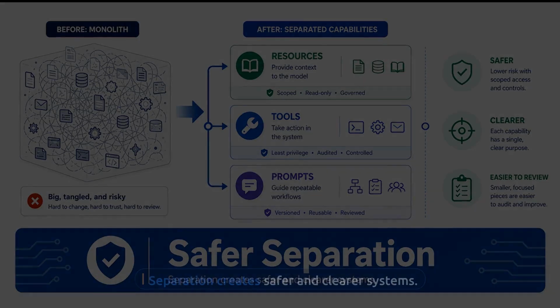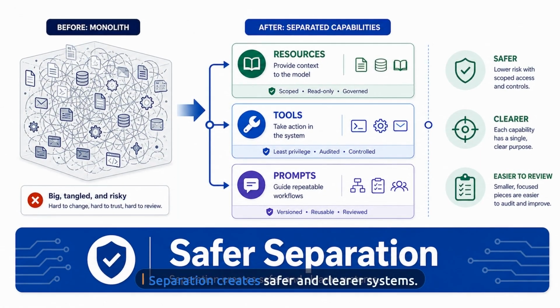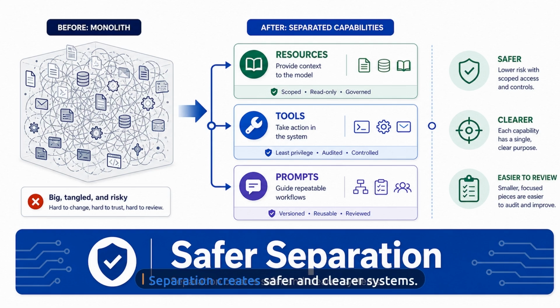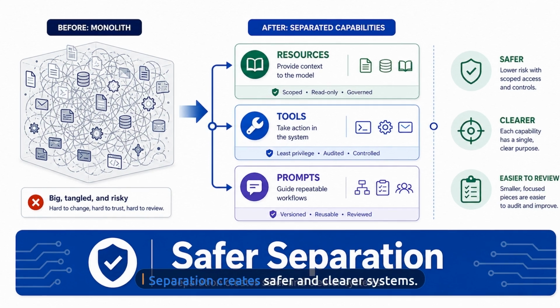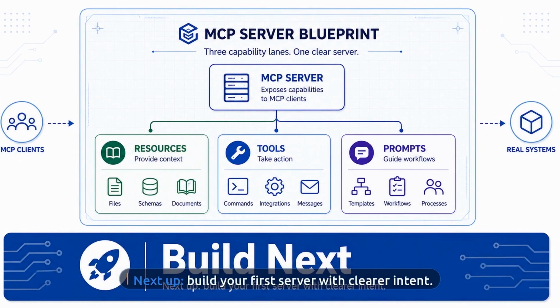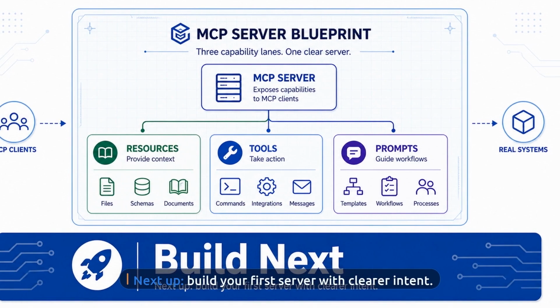When you design this way, your server surfaces become smaller, safer, and easier to reason about. That is the real benefit. Better separation means better governance and better systems. And now that the roles are clear, the next step is practical building. When you create your first MCP server, start by deciding which resources, which tools, and which prompts actually deserve to exist.